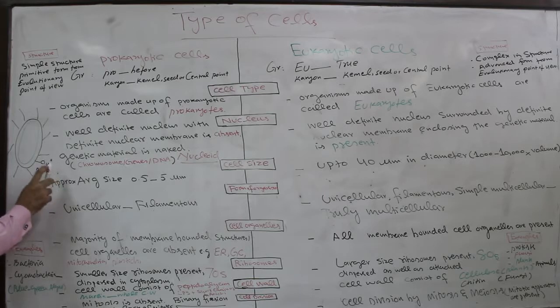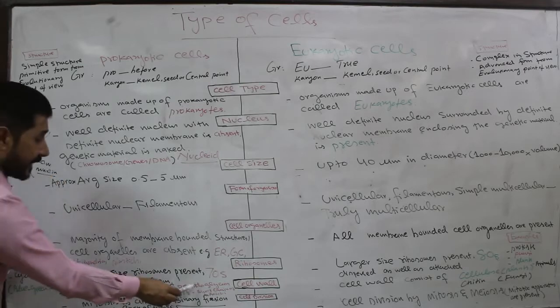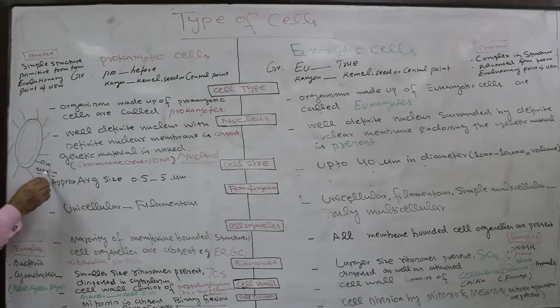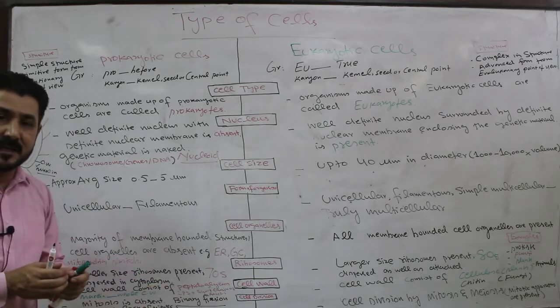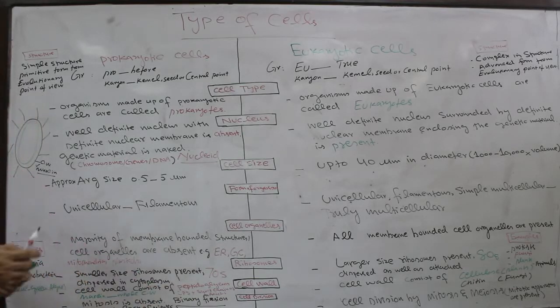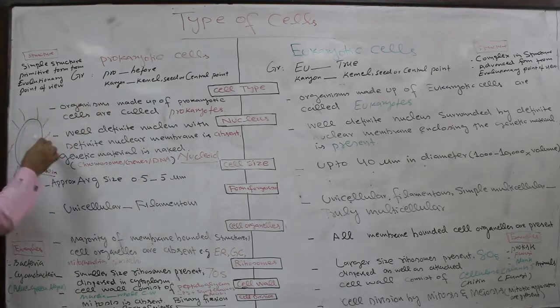Murein is a common name of what? Peptidoglycan, and this murein is used to denote the whole cell wall of the bacterial cell. So murein is the common name of peptidoglycan, and peptidoglycan is the chemical name of a molecule from which the cell wall of the prokaryotic cell or bacterial cell is made up.